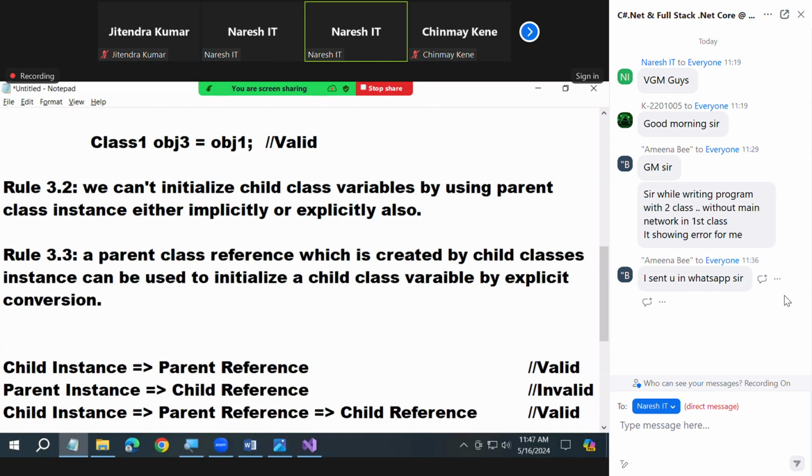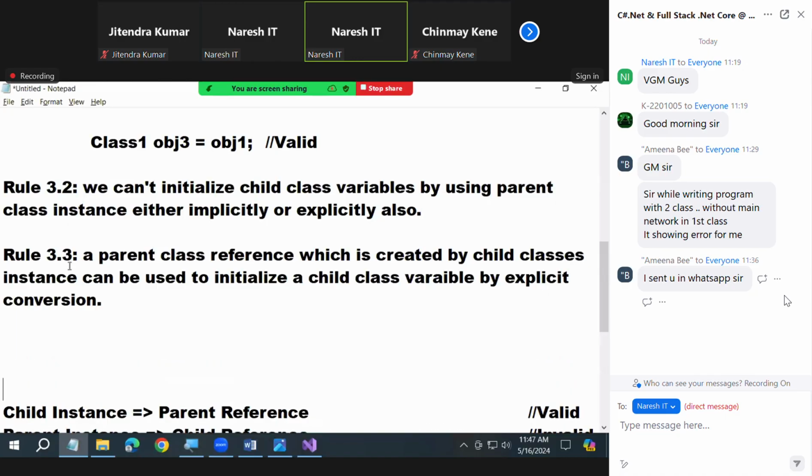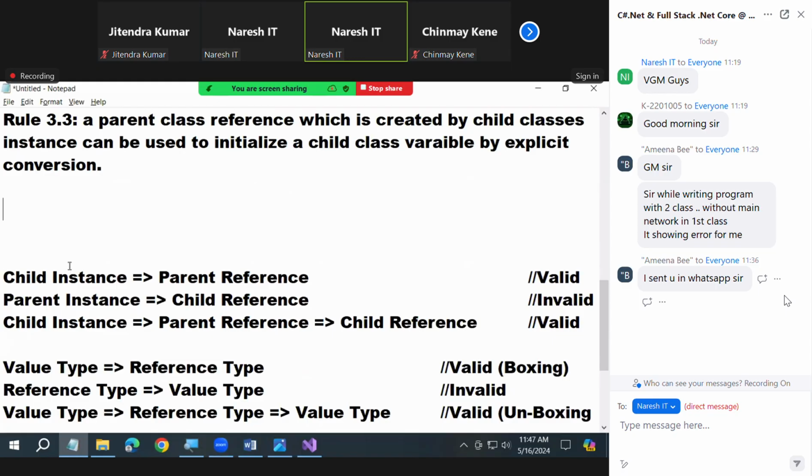Now also implicit is not possible. What should I do? Explicit. Okay. Now I will show you in detail. Watch carefully.